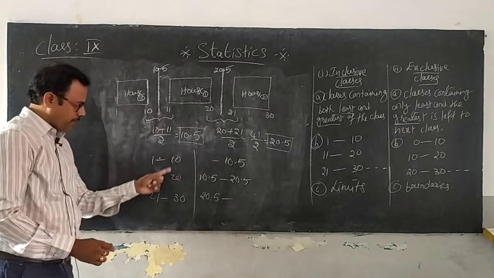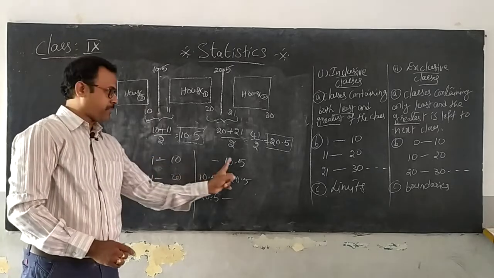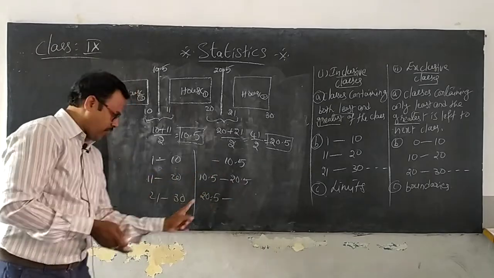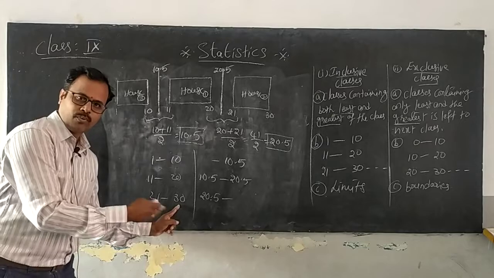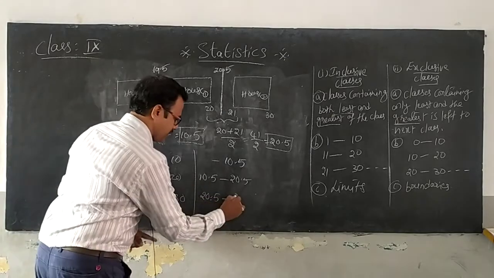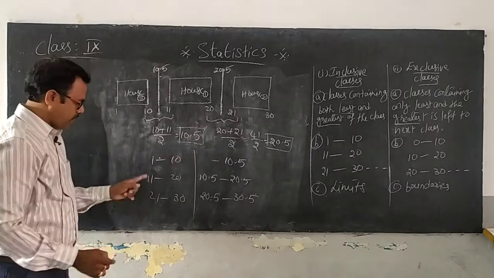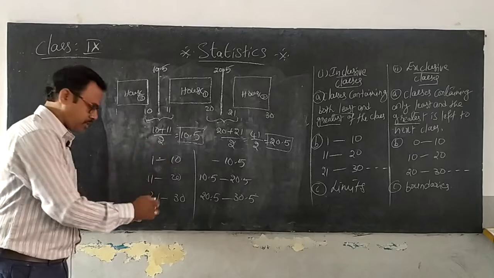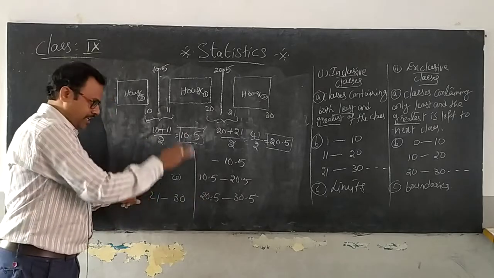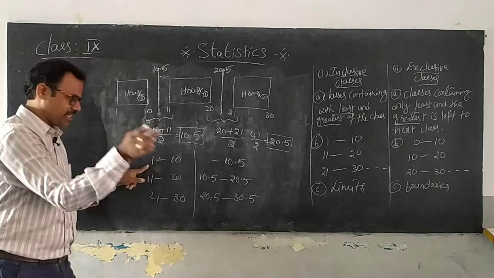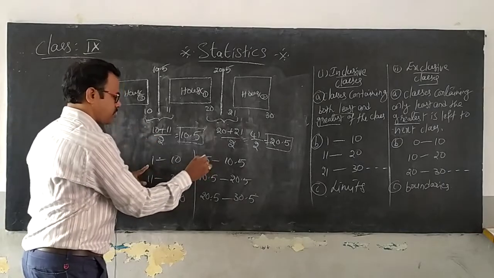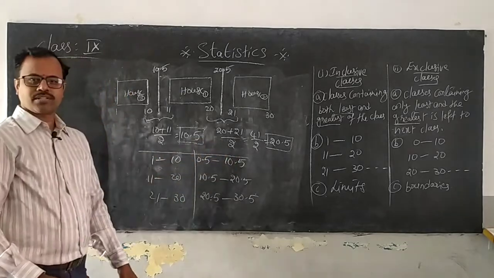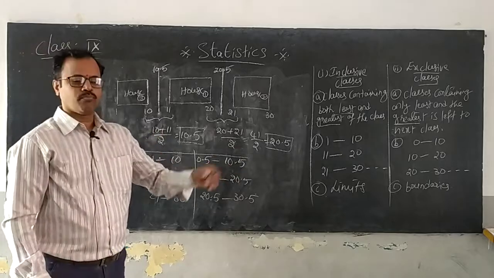If you observe, the upper value 10 is increased by 0.5. 20 is increased by 0.5. Now what is 30? Tell me. Yeah, very good. That is 30.5. If you observe the lower values, 21 is reduced by 0.5. 11 is reduced by 0.5. Now what is 1? Excellent. Reduced by 0.5, you get 0.5. So these are the limits and these are the boundaries. I converted the limits into boundaries.